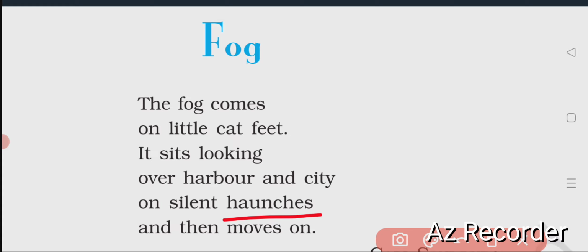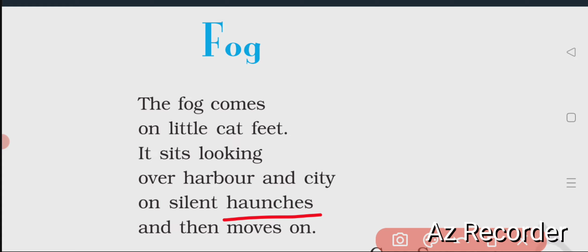The fog also sits this way, as a cat sits on its silent haunches, easily sits, looking over the city and the harbor. That means, very clearly, the comparison of cat with the fog is a really brilliant thought.